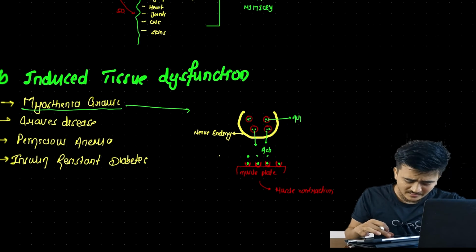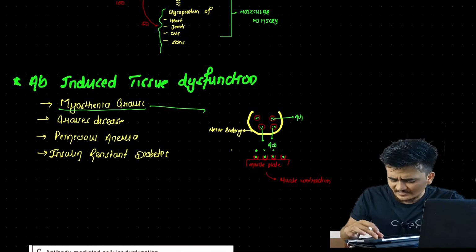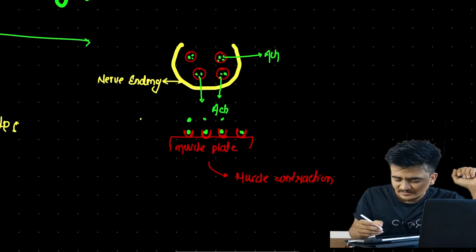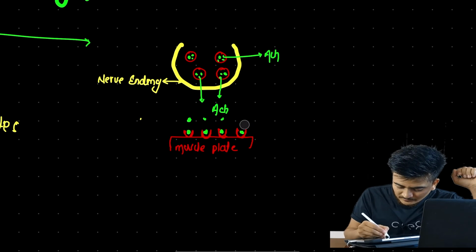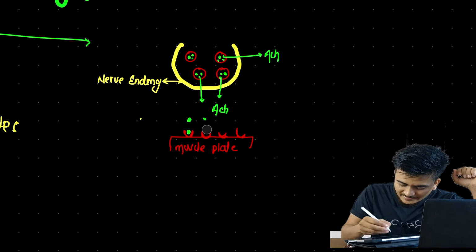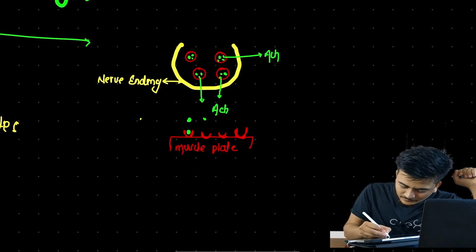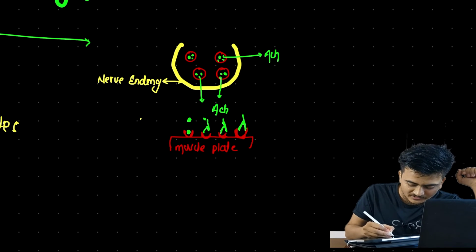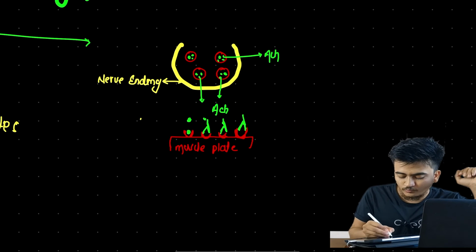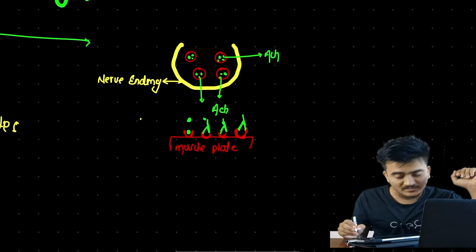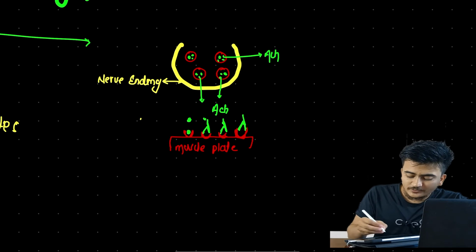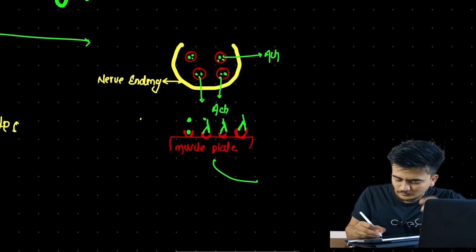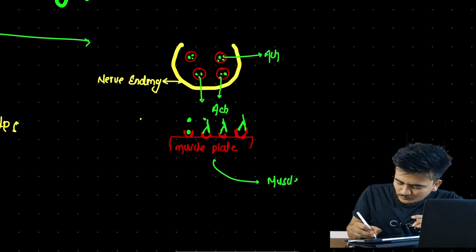But in this condition, that means antibody induced tissue dysfunction, or in myasthenia gravis, what will happen is there will be antibody formation against these receptors. Antibodies will be formed, and they will come and bind to these receptors, because of which there won't be a site for ACH to attach. Because of this the muscle plate will not contract, and it will cause muscle weakness.